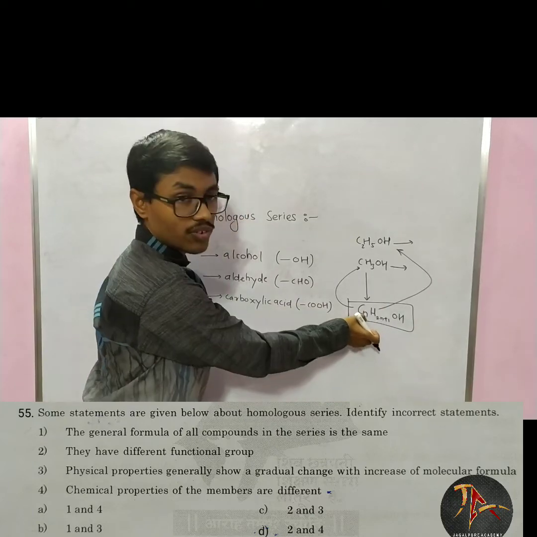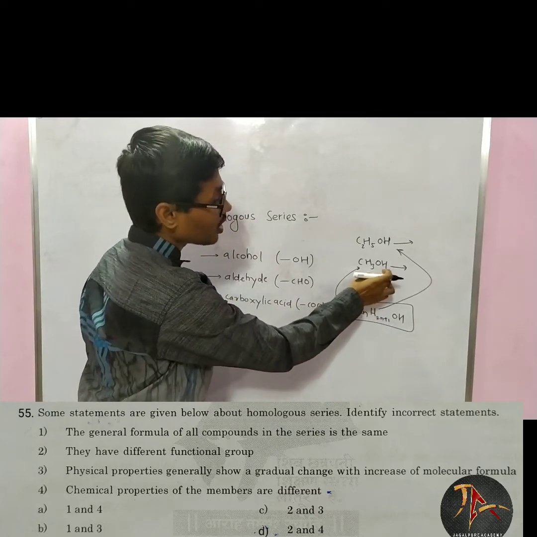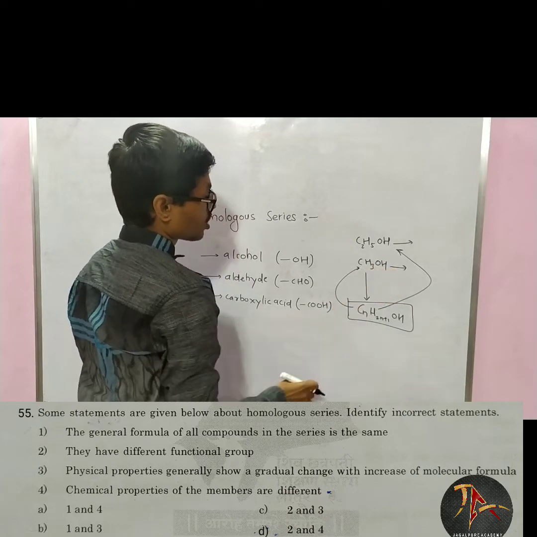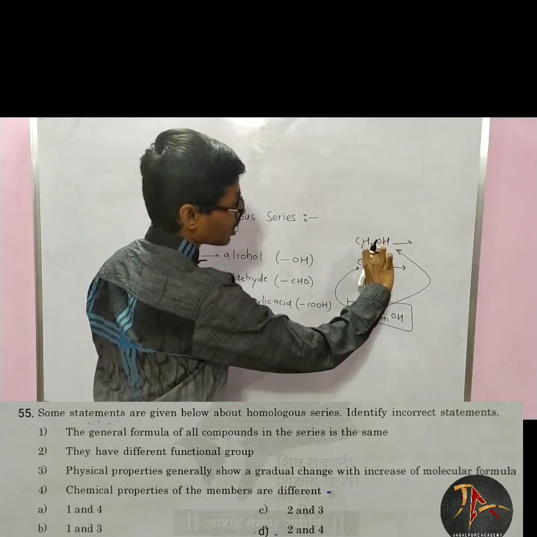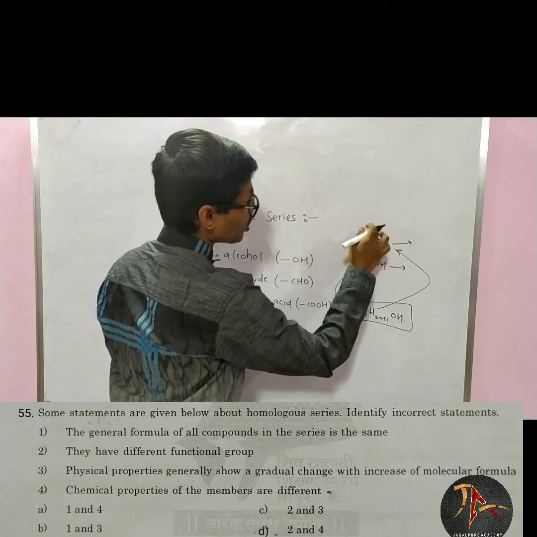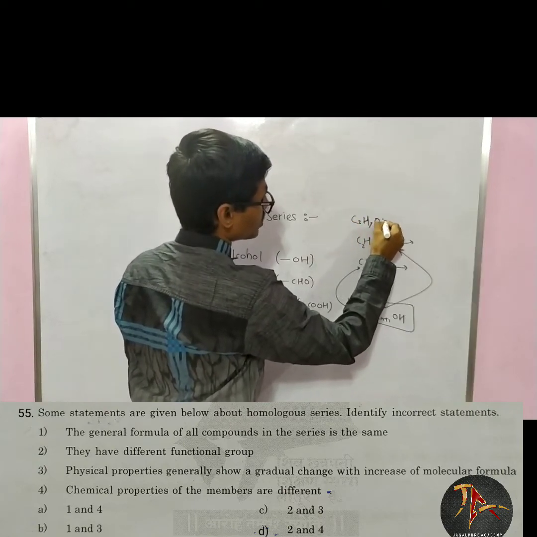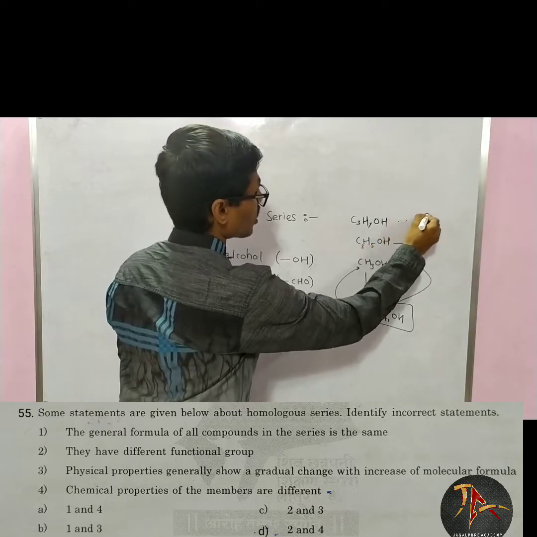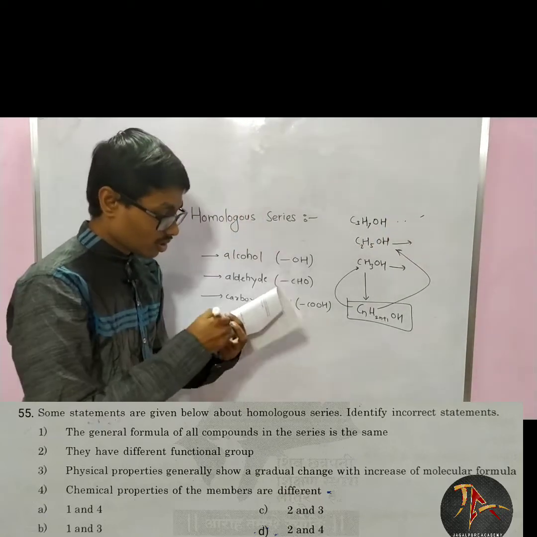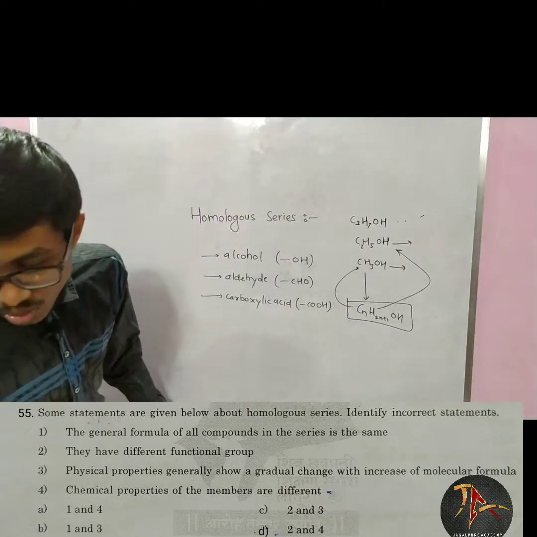If we take different values of n, then we will get different compounds. So these are nothing but homologous of each other. So next homologous will be propyl alcohol, C3H7OH. So similarly we can form higher homologues of these.